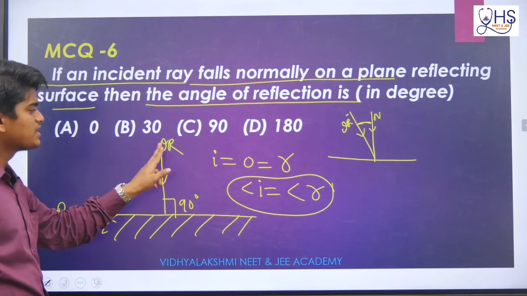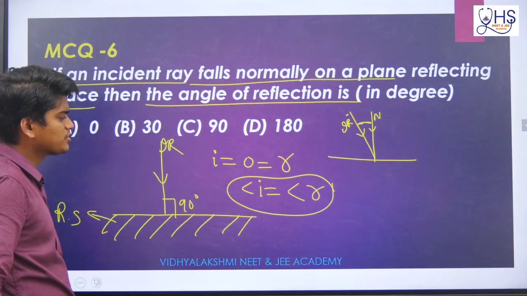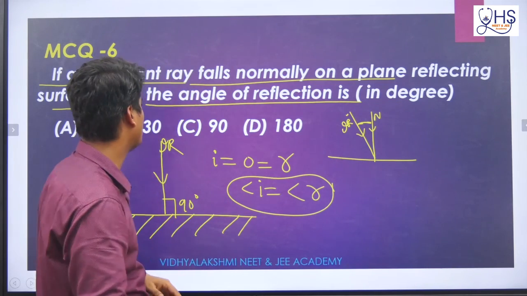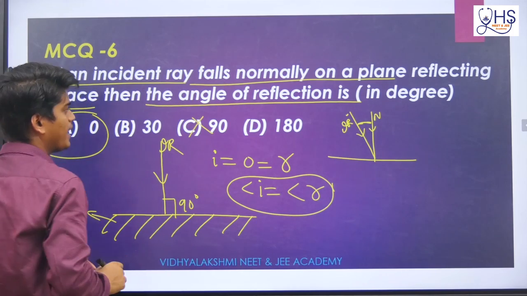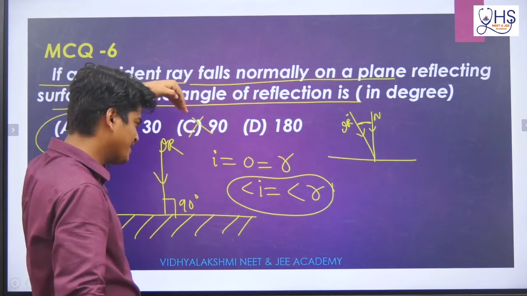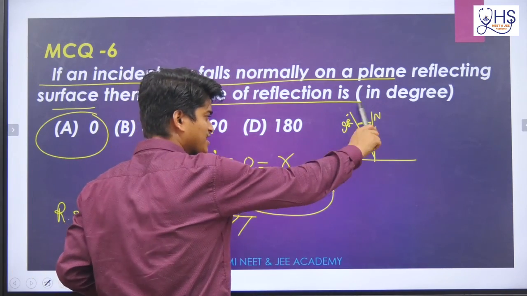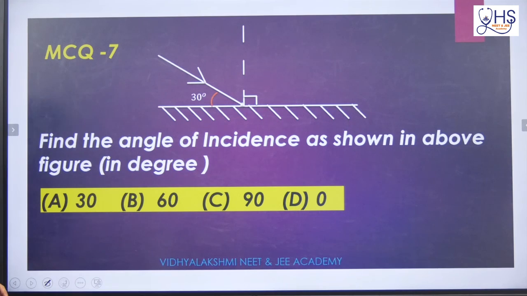Now here the incident ray is falling normally. So that's why what will happen? I will be 0. That's why r equals 0. So remember, what is the answer here? 0. Okay. Don't put 90 degrees. As written, normally, the light ray is falling normally to the surface. But you need to check the normal and the incidence ray angle. Understanding? Now come to the next question.